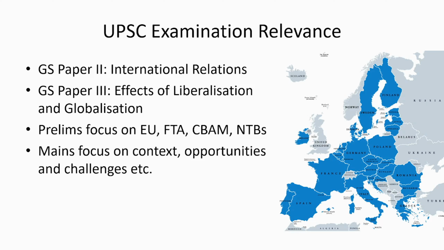And then comes GS paper 3. There is a direct syllabus line called effect of liberalization. Here you can read about the impact of liberalization and globalization. So this is how you link it to the final exam.